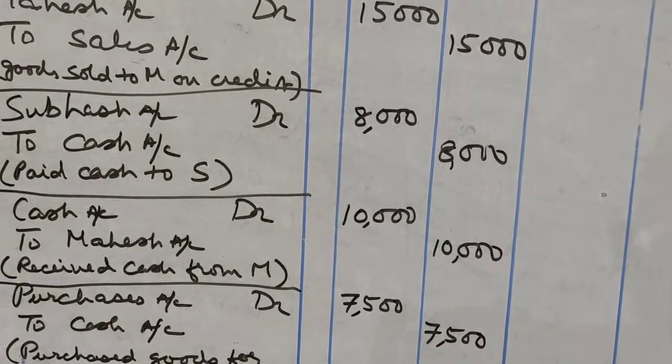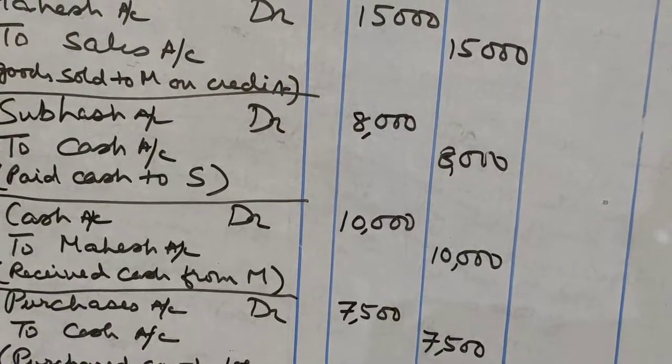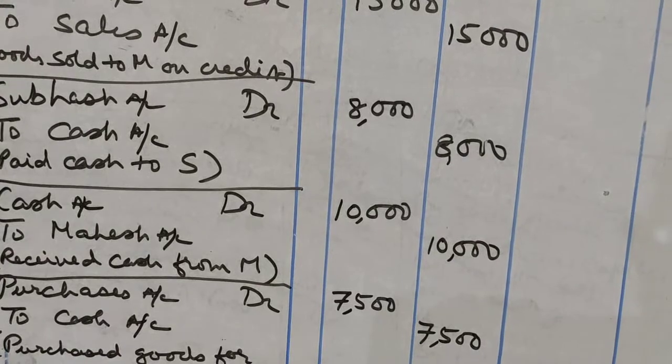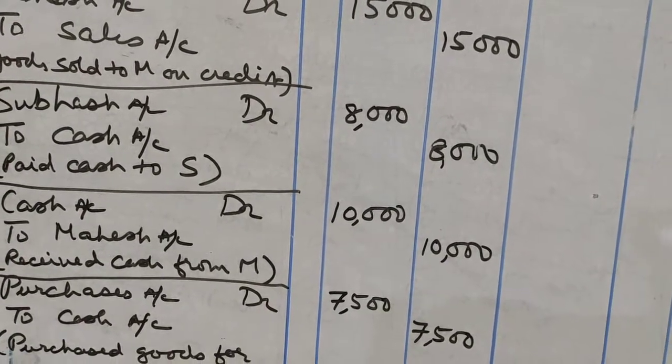Next one, purchased goods for cash. Again you see, goods are purchased. That means goods are coming into the business due to purchases. So purchases account will be debited. And cash is going out of the business, therefore cash account will be credited.